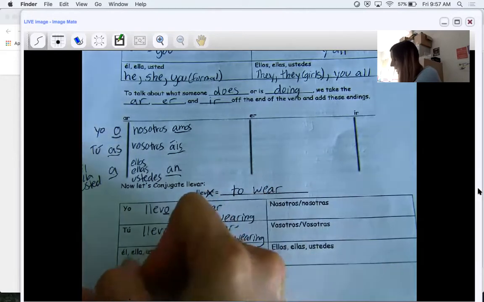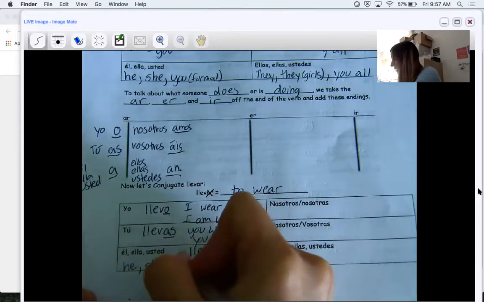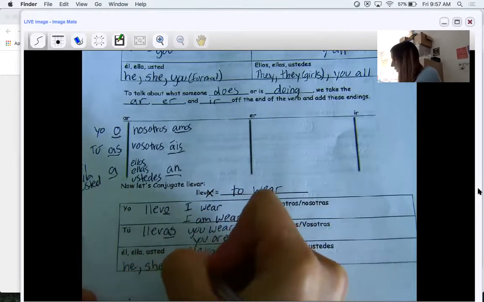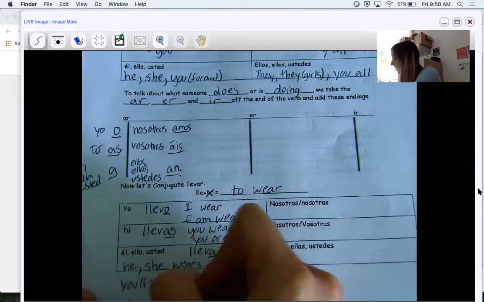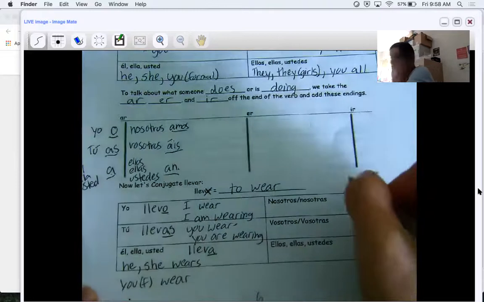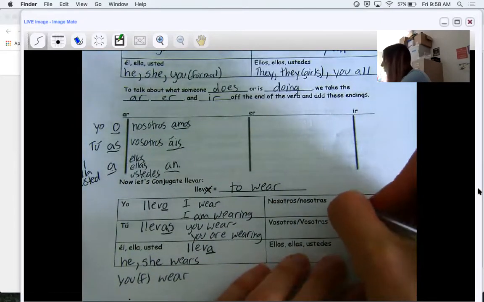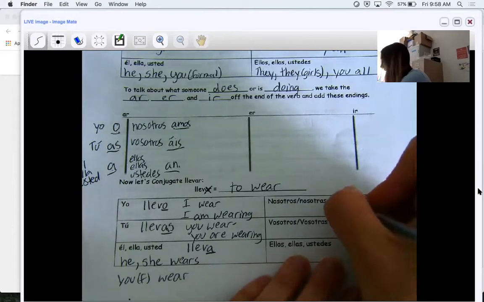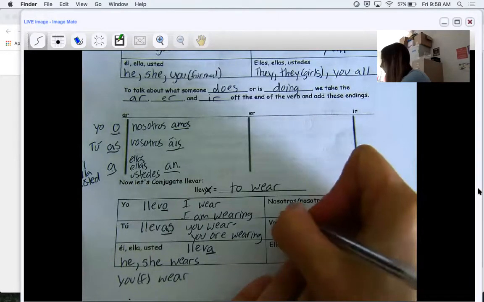Okay, and this means he, she wears, or you formal, and put F for formal, wear, or it can also mean he is wearing or you are wearing. Nosotros, and nosotras use the amos. So I'm going to take the AR off and I'm going to have llevamos. And this means we wear or we are wearing.